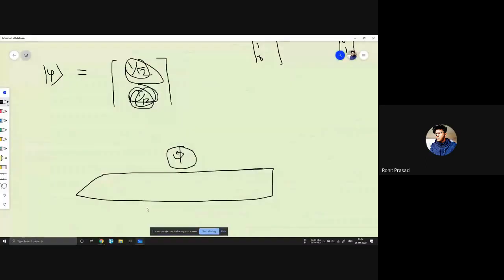Right now it's spinning. It's not exactly what a superposition is, but for visualization I took this example. If it's spinning, you can't say exactly what state it will be in if you measure it.